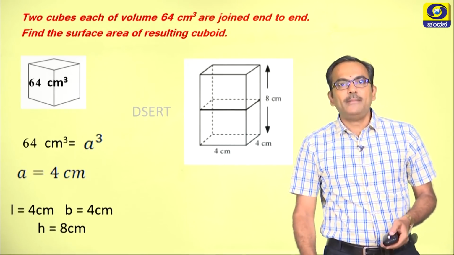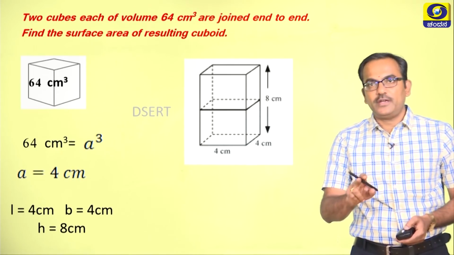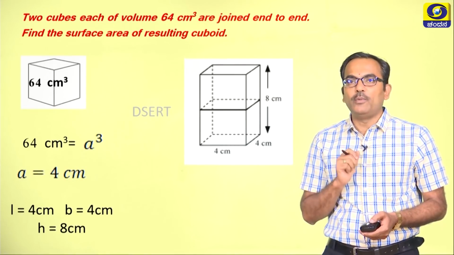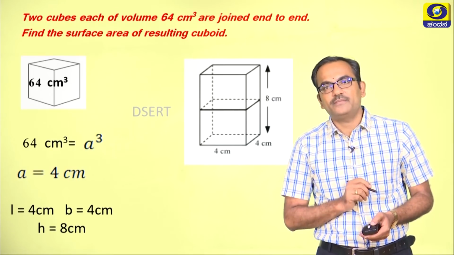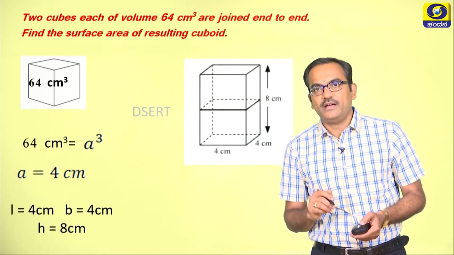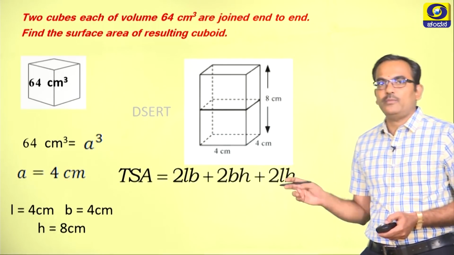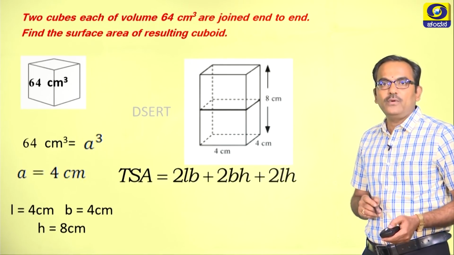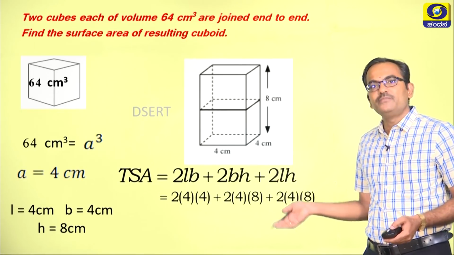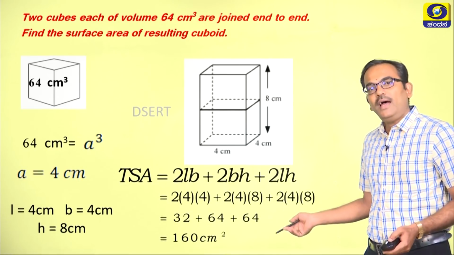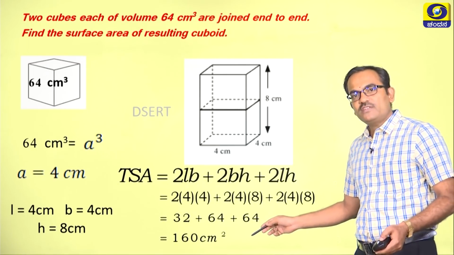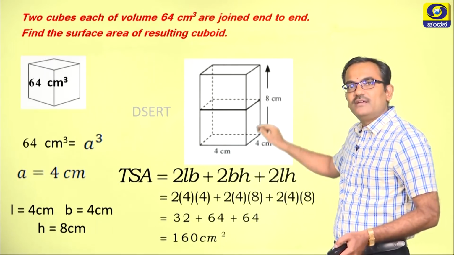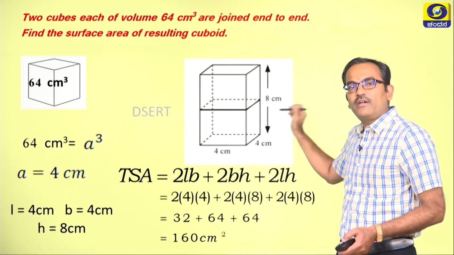So we can label them as l equal to 4 centimeter, b equal to 4 centimeter, and h, which is the height of the cuboid, is 8 centimeter. And the total surface area of this cuboid is given by the formula TSA is equal to 2lb plus 2bh plus 2lh. Now substitute the values of l, b and h, simplify and add them, and ultimately you get 160 centimeter square, which is the surface area of the resulting cuboid.